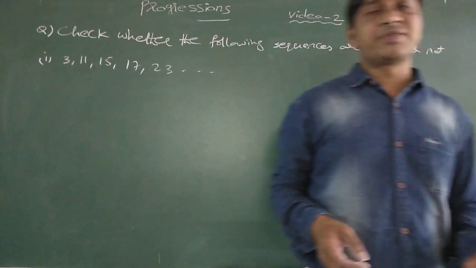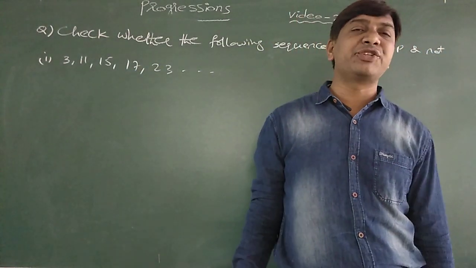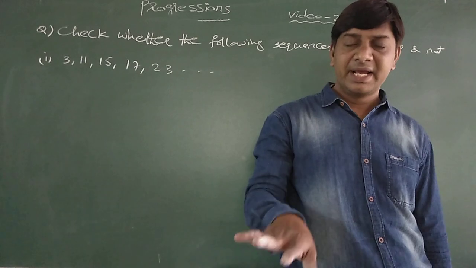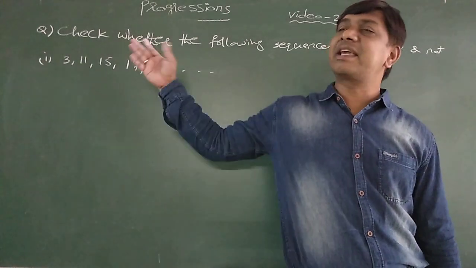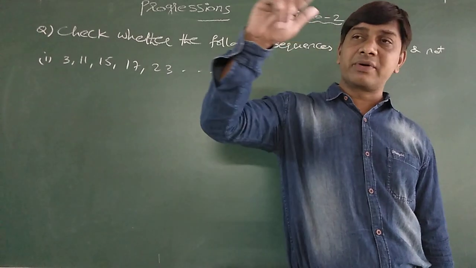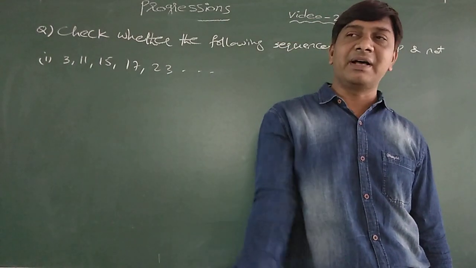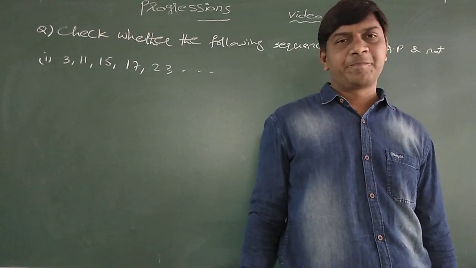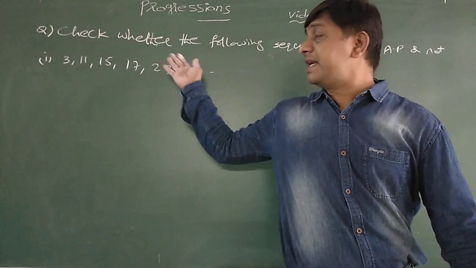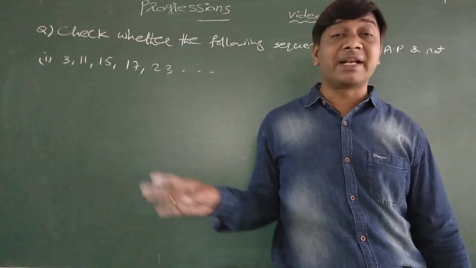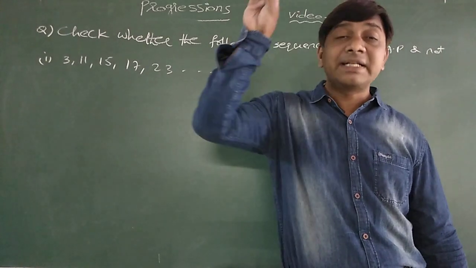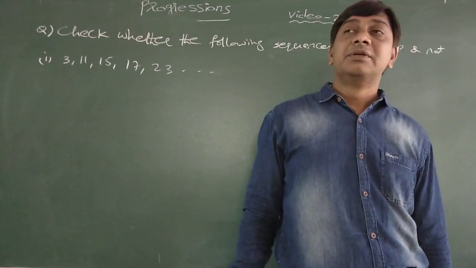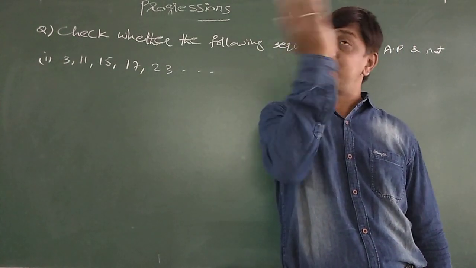Definition: a sequence which is obtained by adding a fixed number to its preceding term, except the first term, is called an AP. That means already I gave a sequence. If you want to write the sequence, if they give the first term and a fixed number, you can write the AP. But here, the sequence is already given. You need to check whether this sequence is in AP or not. Means definition, converse, you think over it.